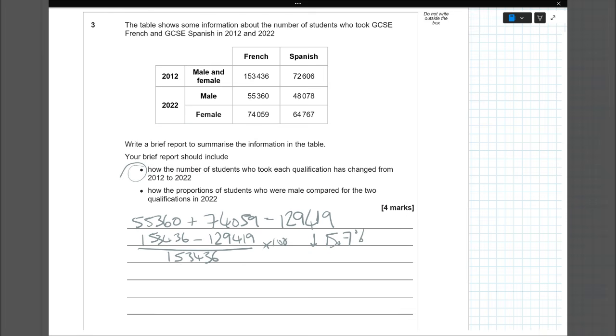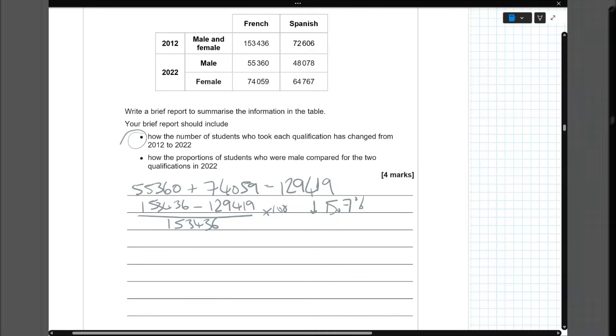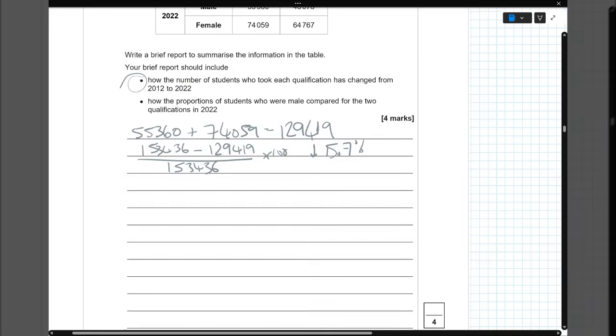So you'll then use some words to create a sentence to say that the amount of people sitting GCSE French has decreased by 15.7% over the course of that 10-year period, or between the two years. So that's the first bit.